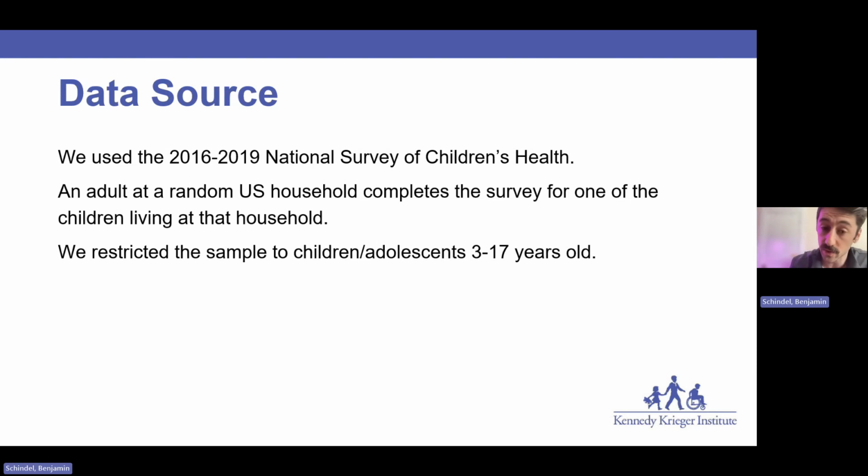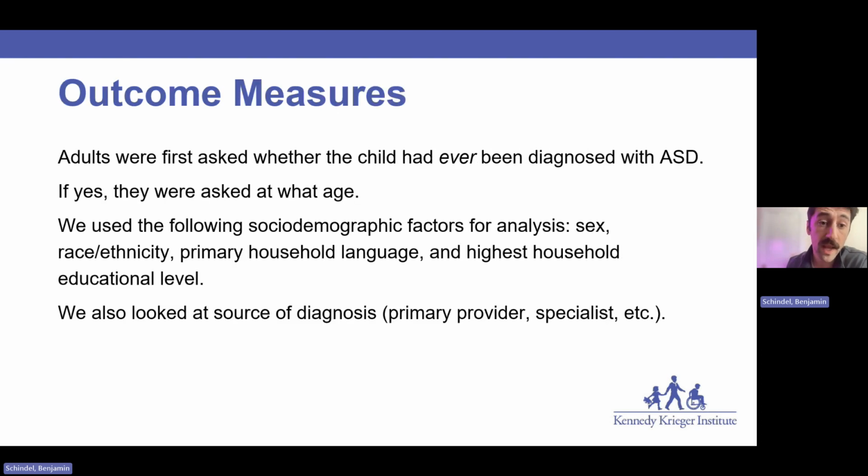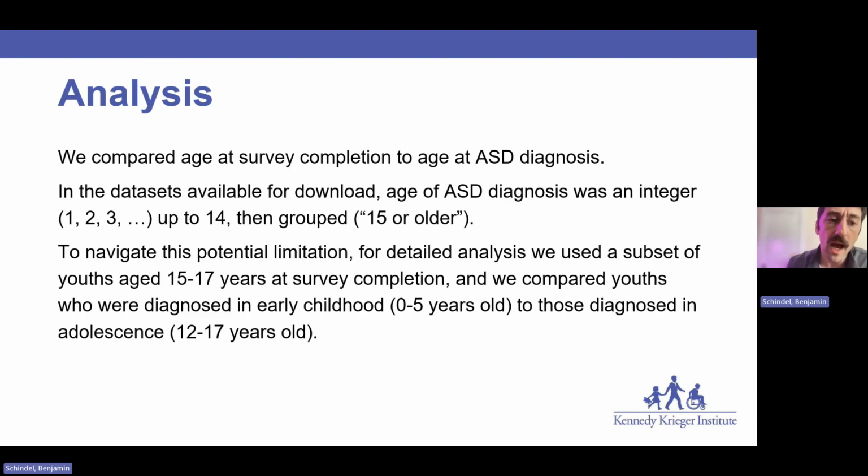So I used the National Survey of Children's Health, which is an annual household survey. A parent or caregiver will answer the survey on behalf of one of the children living in their home. This is run by the U.S. Census Bureau. So in our sample, we restricted to children and adolescents 3 to 17 years old. We looked at the age at which autism was diagnosed, and we looked at some of the sociodemographic factors and the source of the diagnosis.